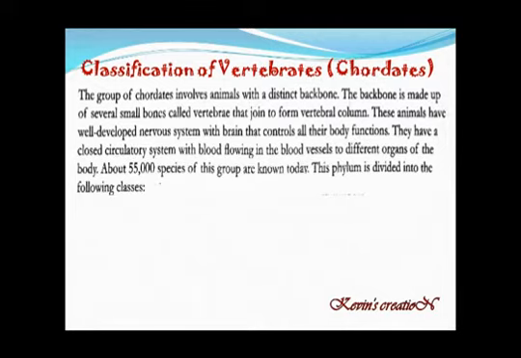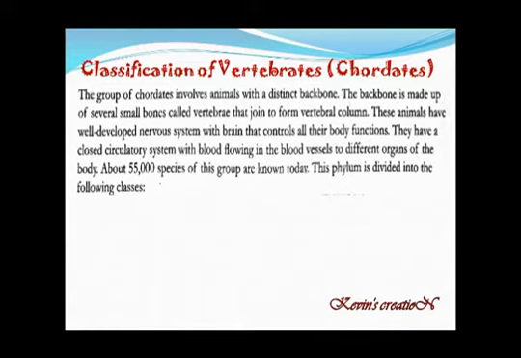These animals have a well-developed nervous system with a brain that controls all their body functions. So we have got a very well developed nervous system and a brain through which everything is done in our body. All the activities are controlled by the brain and the nervous system. We have got the closed circulatory system with blood flowing in the blood vessels to different organs of the body.